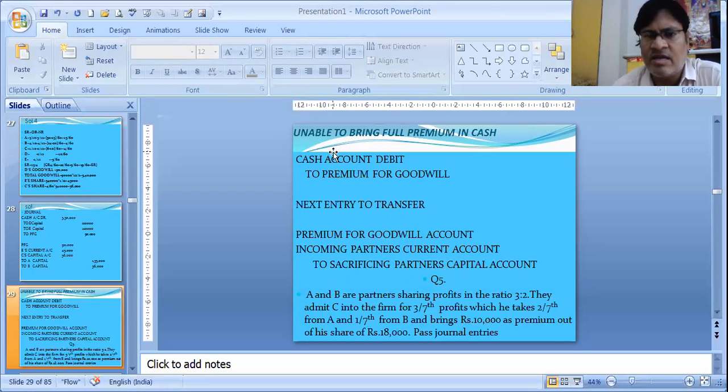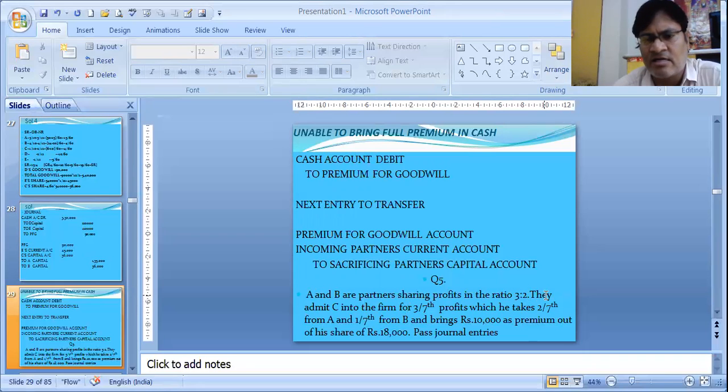Remember, for whatever he is bringing, we pass one more entry, that is cash to premium. For whatever he is unable to bring, we don't have cash to incoming partner's current account, because that entry is not required. Directly we will debit his current account, and that current account balance will be shown in the balance sheet on the asset side. Let's understand with an example for this sum.